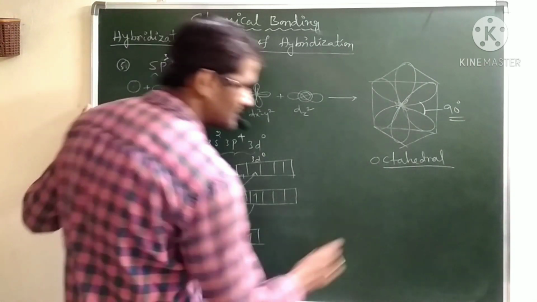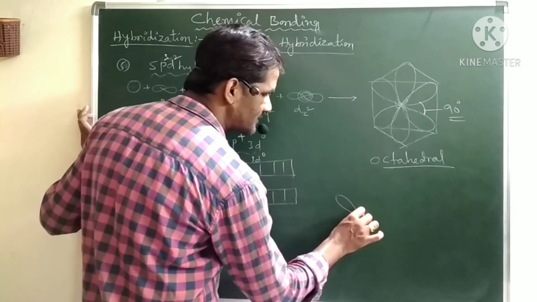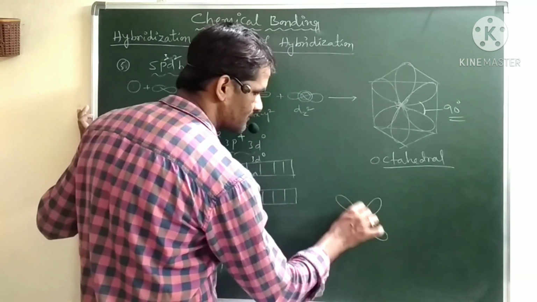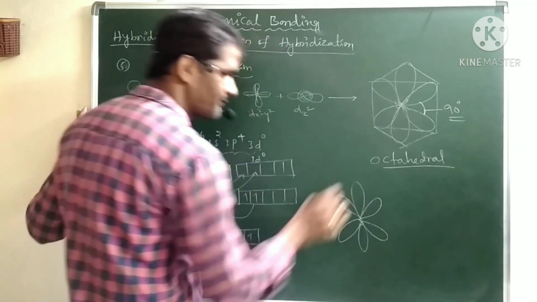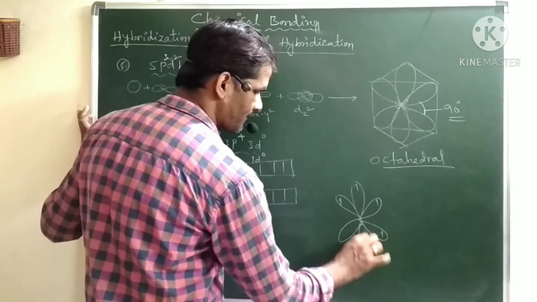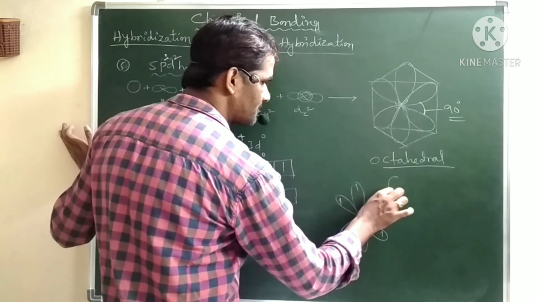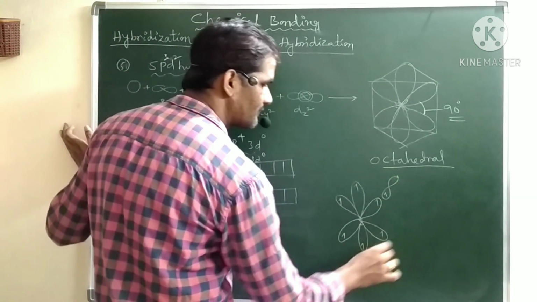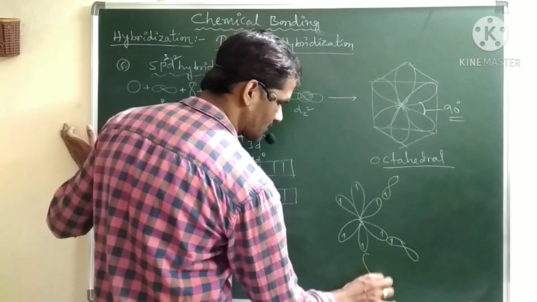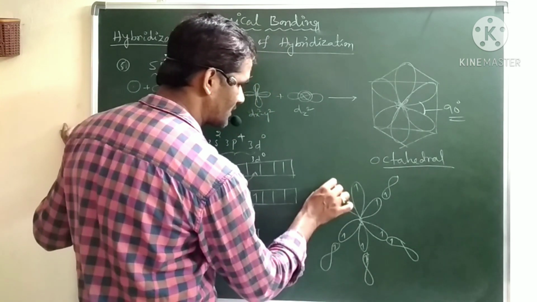Now we can arrange sulfur in the center. Now it has the 6 hybrid orbitals, and each hybrid orbital has 1 electron. Now this will form a bond with the atomic p orbital of a fluorine atom. These are the atomic orbitals. And in each fluorine, the p orbital carries 1 electron.